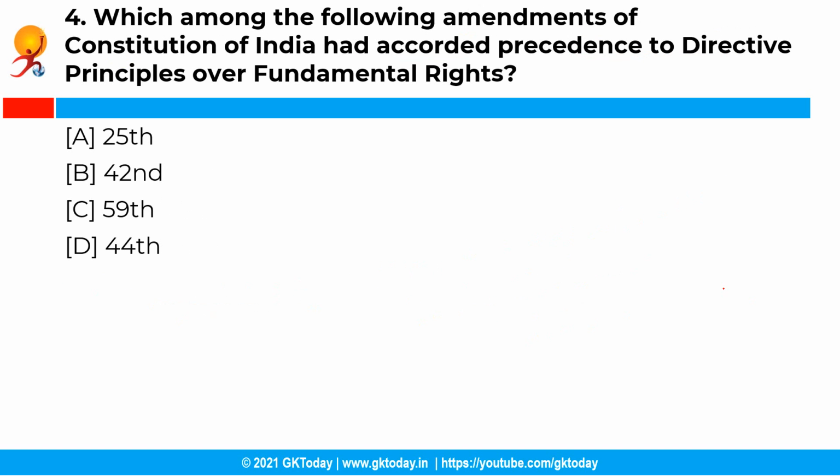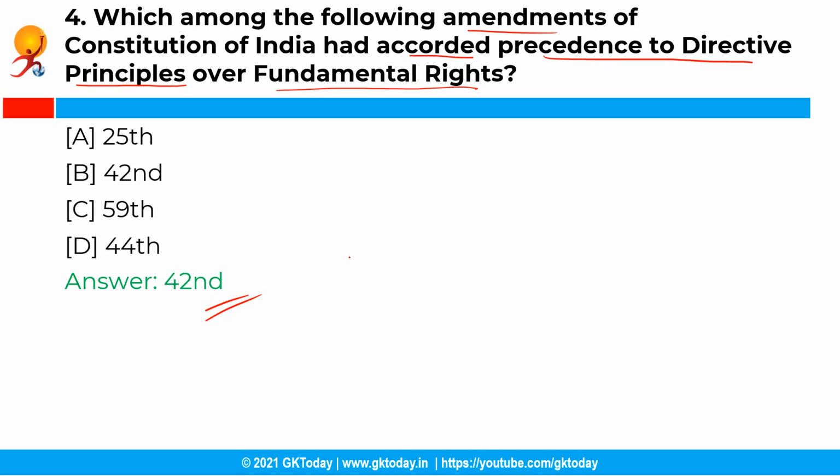Now the next question is, which among the following amendments of the Constitution of India had accorded precedence to directive principles over fundamental rights? Your options are as given below and the correct answer is option B, that is 42nd. See, the 42nd Amendment gave primacy to the directive principles by stating that no law implementing any of the directive principles could be declared unconstitutional on the grounds that it violated any of the fundamental rights.